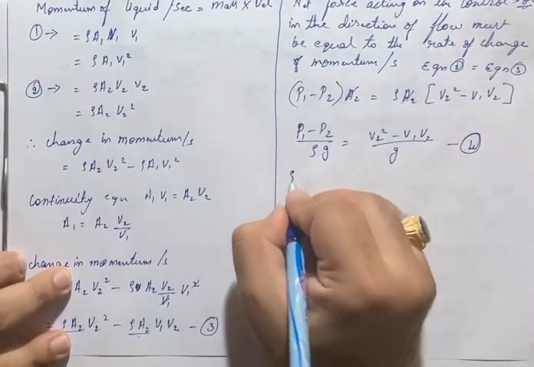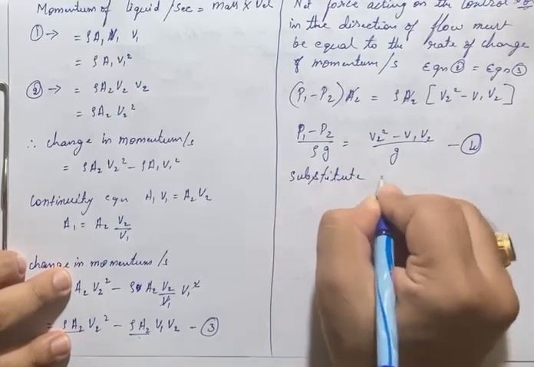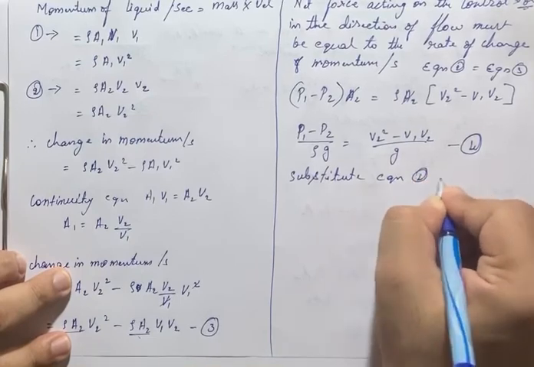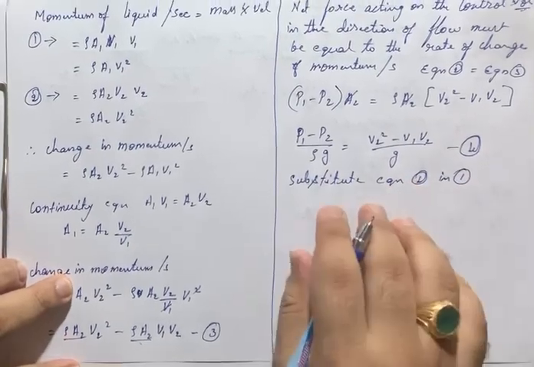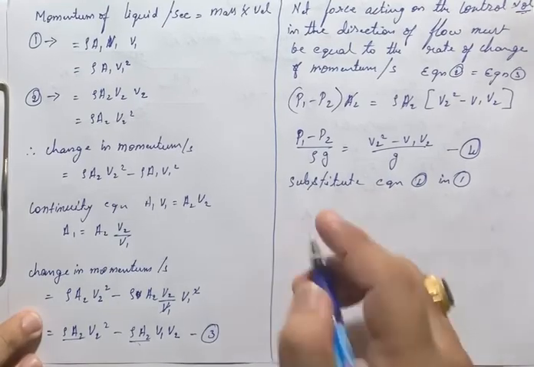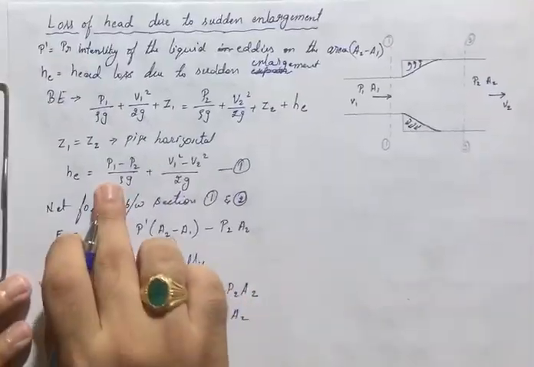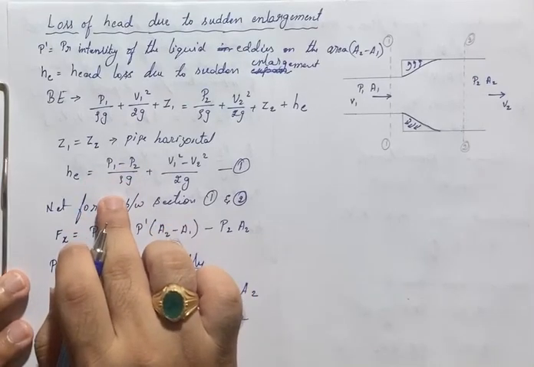Now substitute equation 4 in 1. So I have He is equal to, in equation number 1, (P1 minus P2) by rho g.